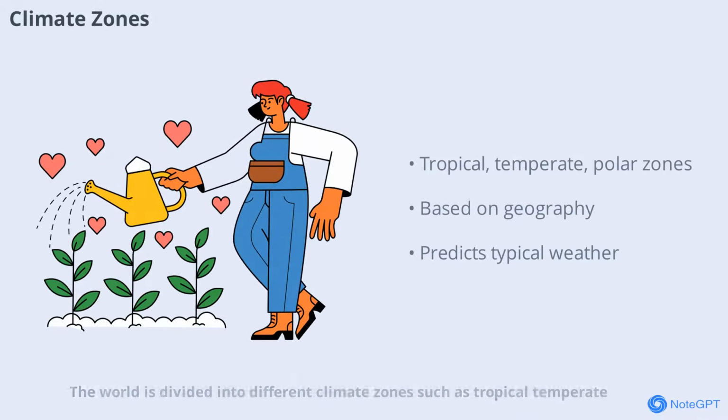The world is divided into different climate zones, such as tropical, temperate, and polar. Each zone has its own typical weather patterns and temperatures. These zones are determined by factors like latitude, altitude, and proximity to oceans. Understanding climate zones helps us predict what kind of weather is normal in different parts of the world.